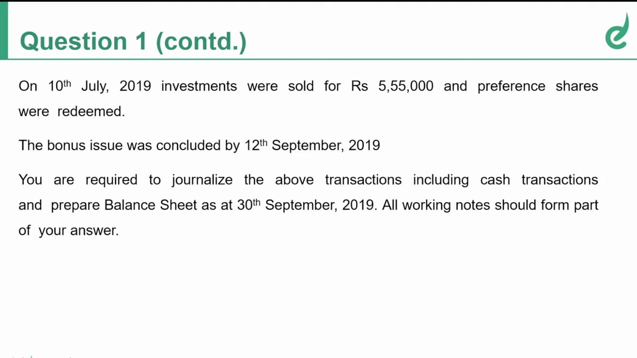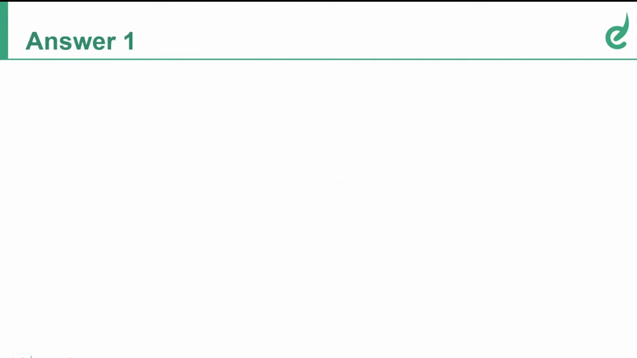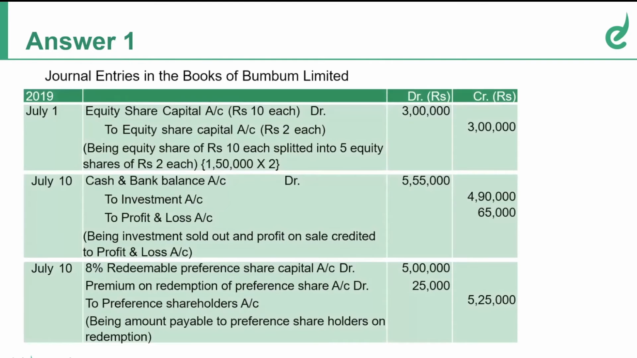Now, when this is a 10-mark question, there is equal weightage to your journal entries and to the balance sheet. So you need to ensure to prepare your balance sheet as per the Companies Act Schedule 3 format. No compromises in the format. We need to follow the format as per the Schedule 3 of Companies Act. So let's go to the journal entries first. So what is the first journal entry that we are going to discuss?